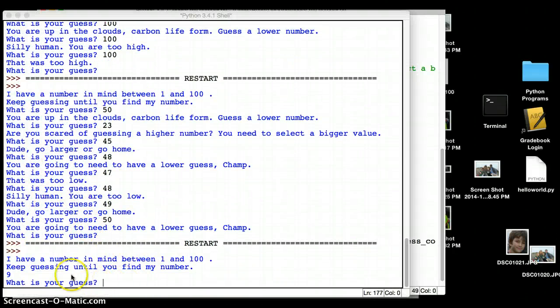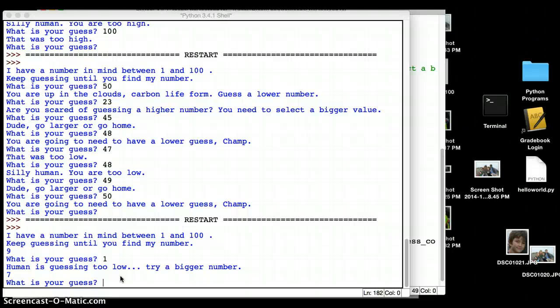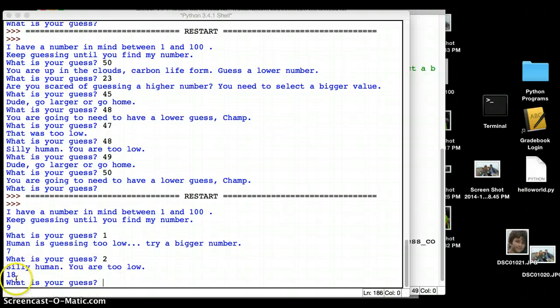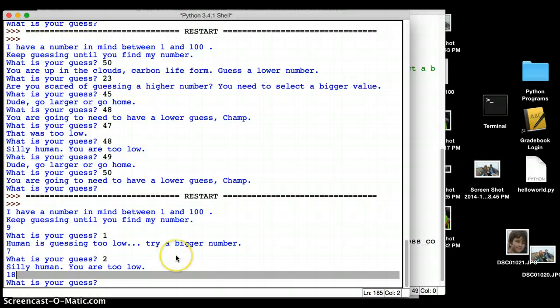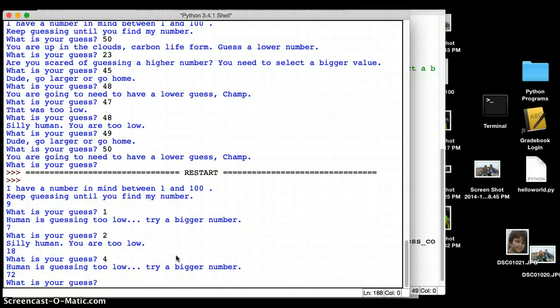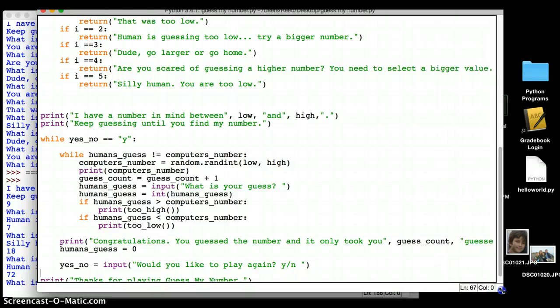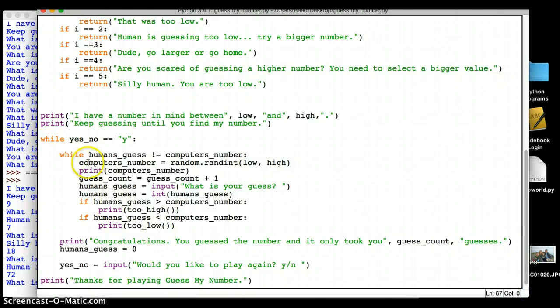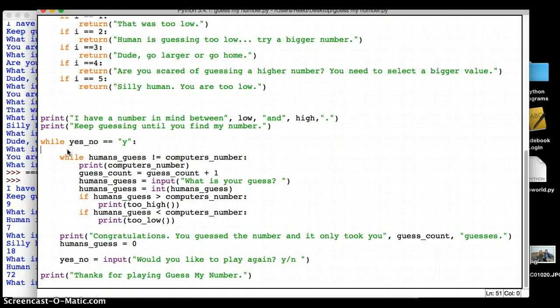I have a number between 1 and 100. It's clearly 9. 1. Too low. Oh, check it out. Every time it's getting a new number. So I do have a problem with my code, because every time it's guessing a new number, so that's no good. Yeah, that would really mess up my program. So why is it choosing a new number every time? It's choosing a new number every time because I set the computer's number here. So I need to take this out here and put it here. I made a mistake.